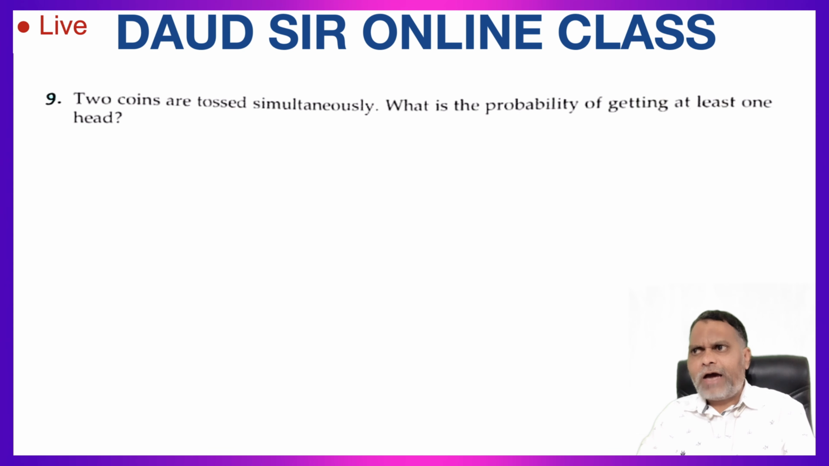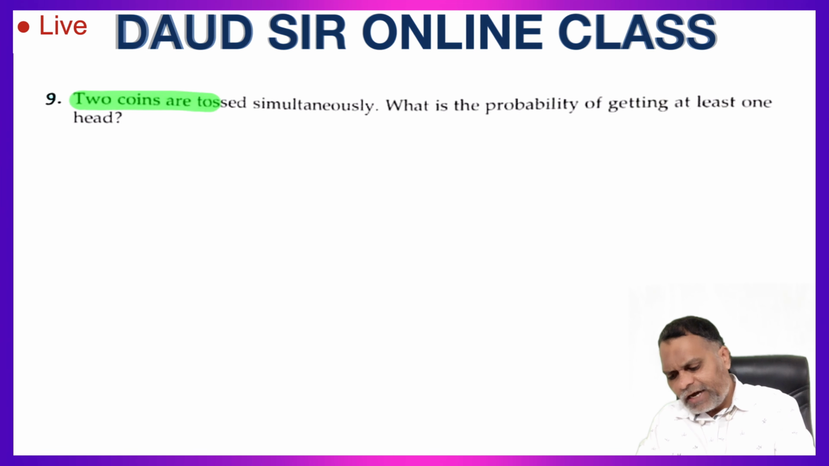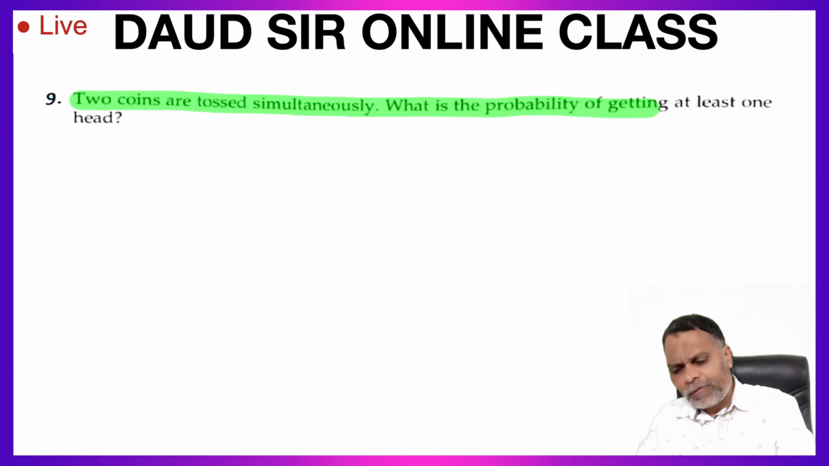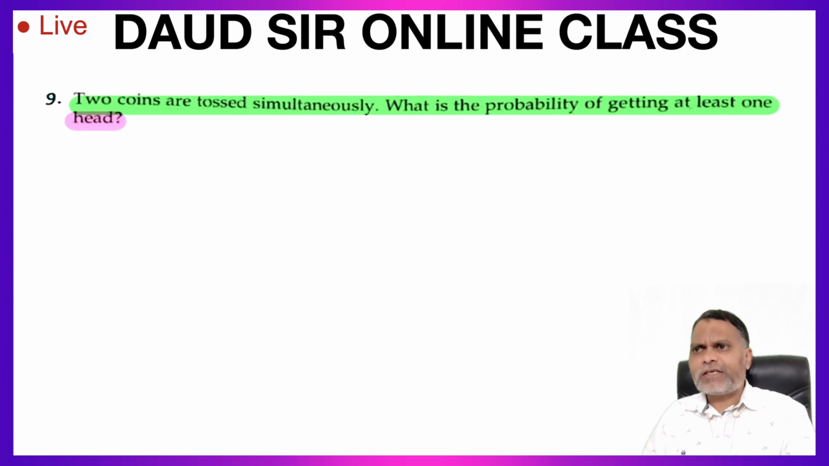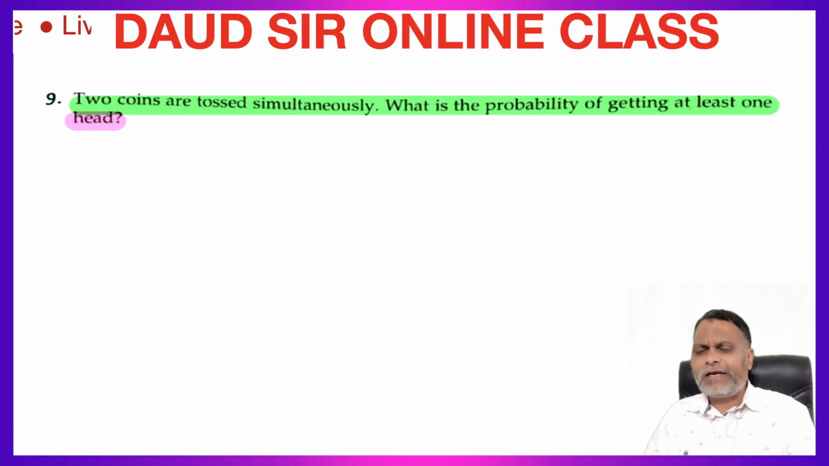Question number 9. Two coins are tossed simultaneously. What is the probability of getting at least one head? Two coins are tossed simultaneously, so we have to find out the probability of getting at least one head. At least one head means कम से कम एक head, or minimum one head. Maximum two heads will be there.